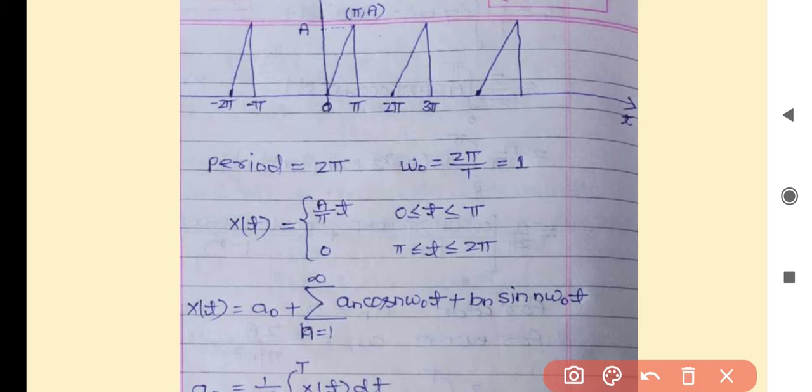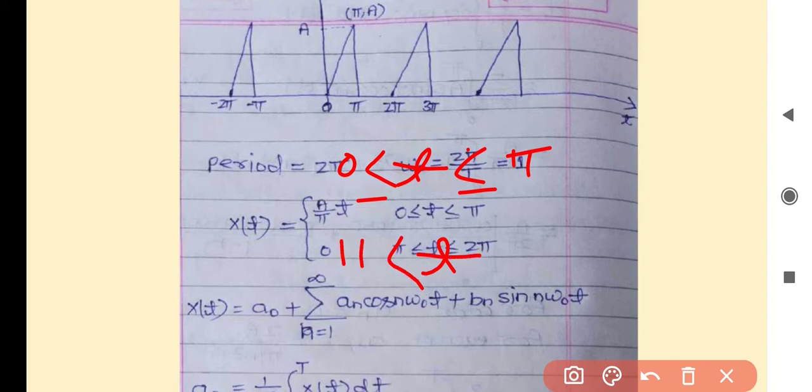Here the signal exists from 0 to pi only, and it remains 0 from pi to 2 pi. The value of the signal is 0 there, but what will the signal be in the duration 0 to pi?